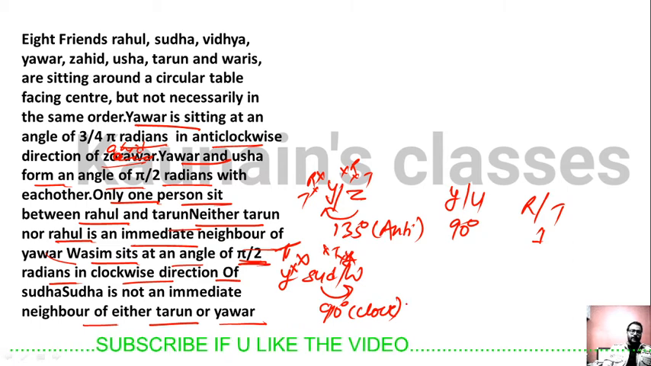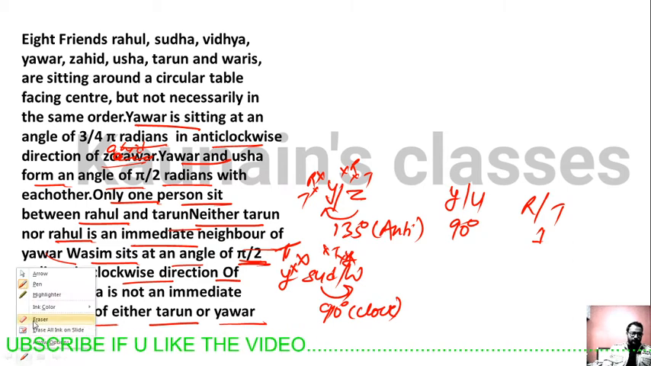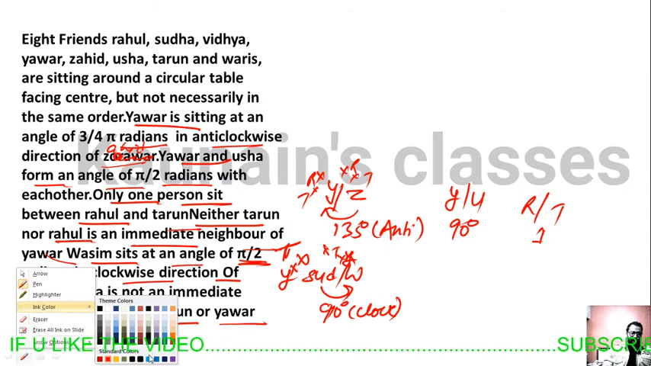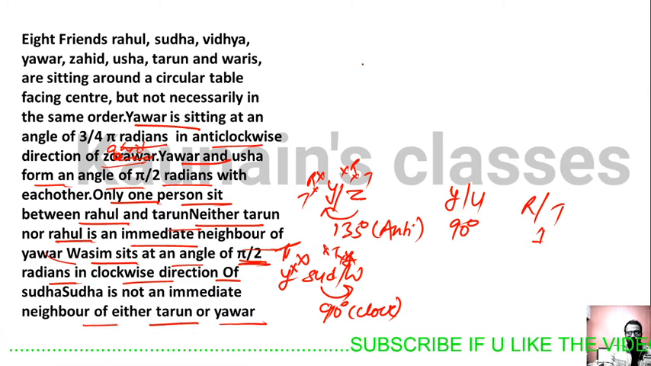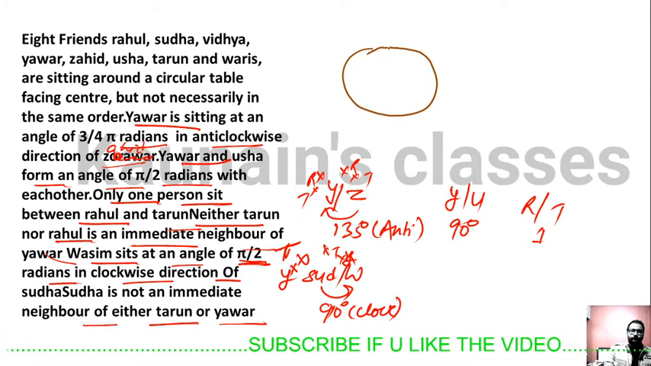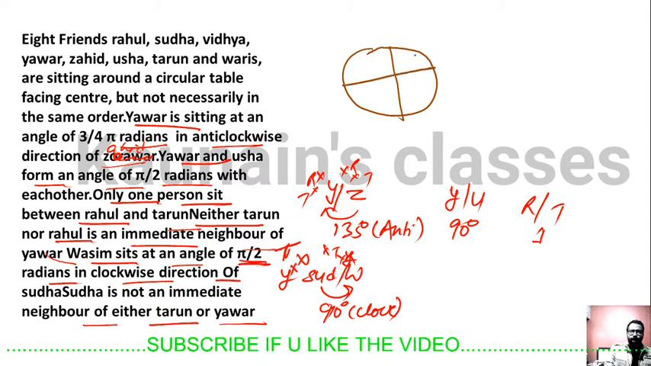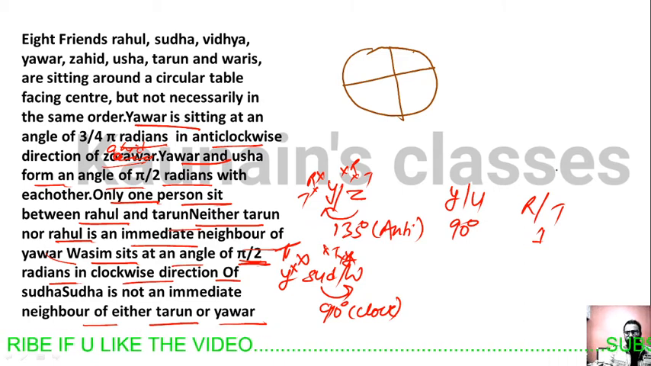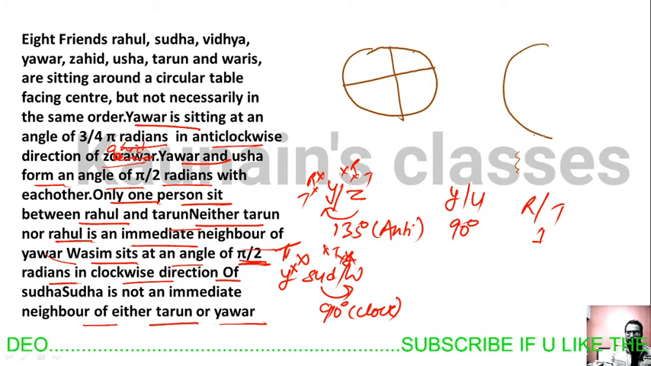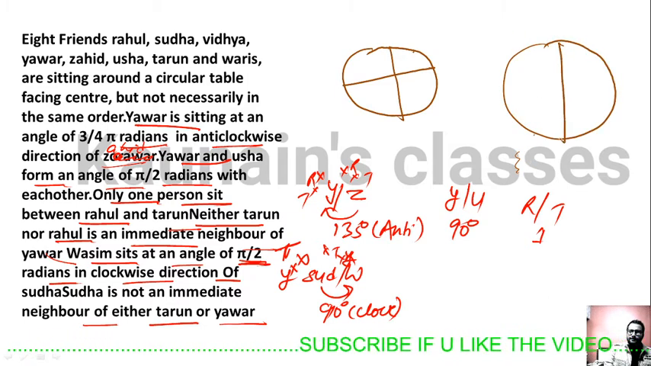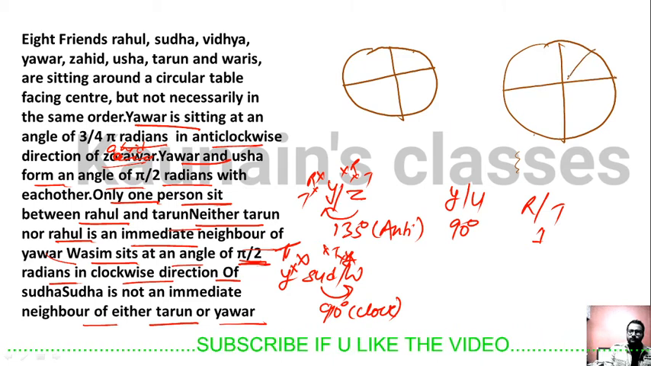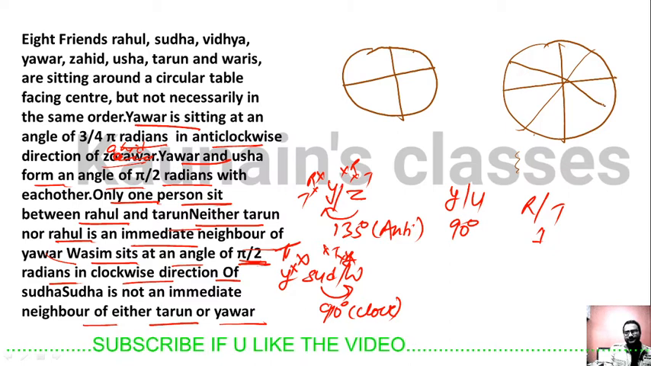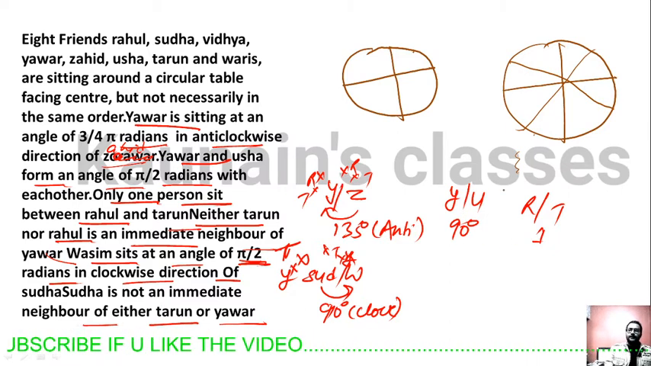So all our hints are noted here. Let me change the color of the ink. Okay, so let's make the circle. Let's solve this puzzle.